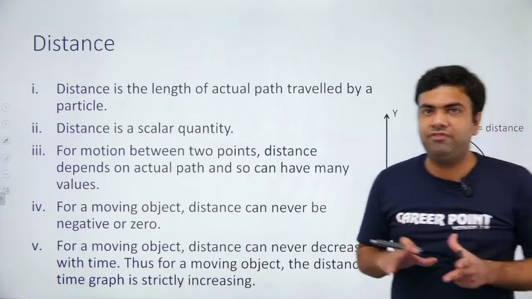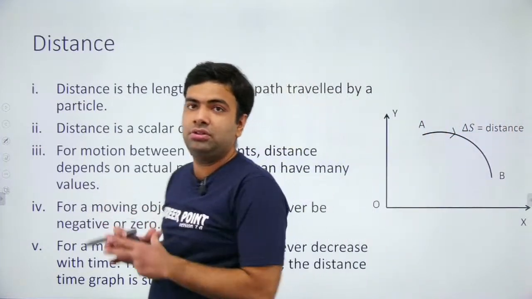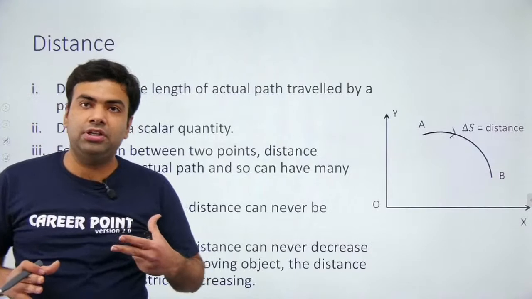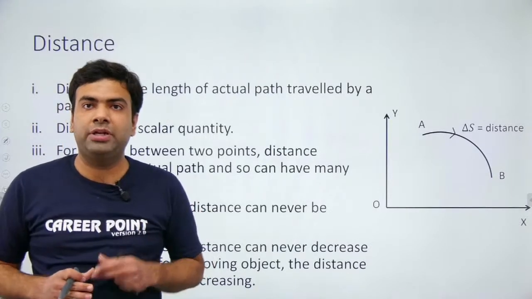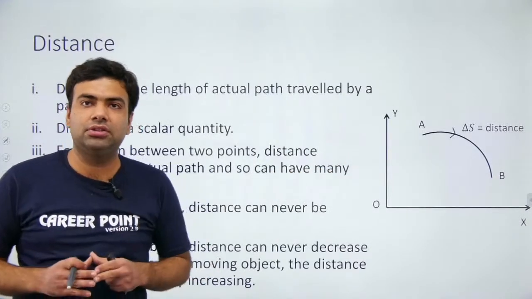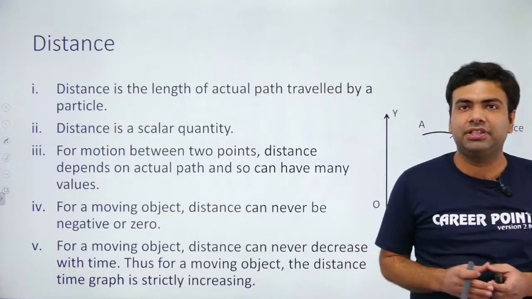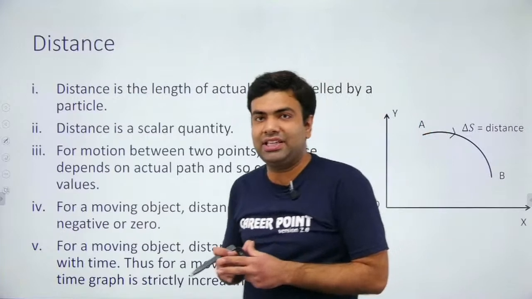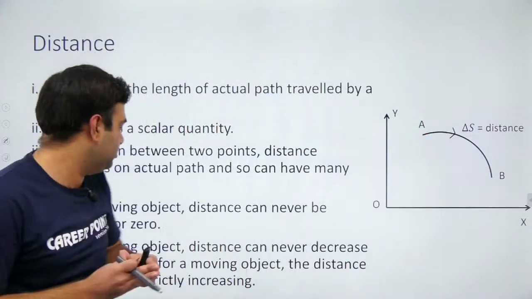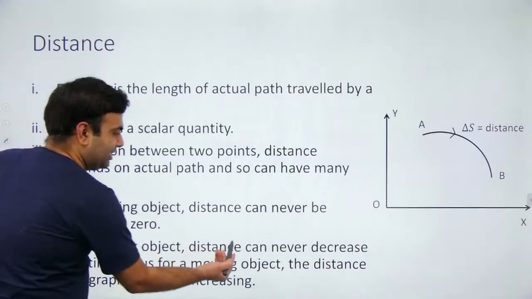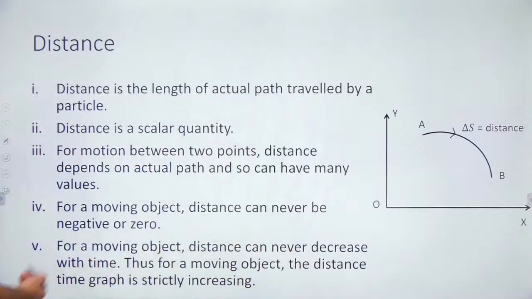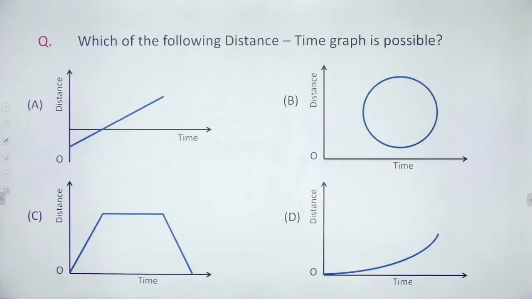Now again, if I move to my initial position, again I have traveled 2 meters, so my total distance traveled is 4 meters. If I go again here, then my total distance will be 6 meters. So this is how the distance increases with time. For a moving object, distance can never decrease with time. Now, from this information, answer this question.